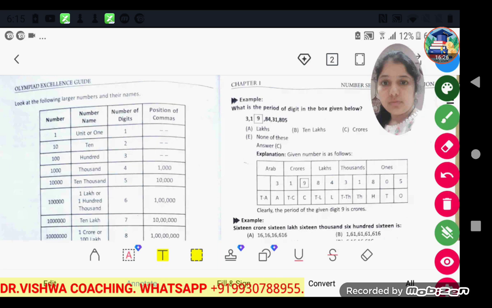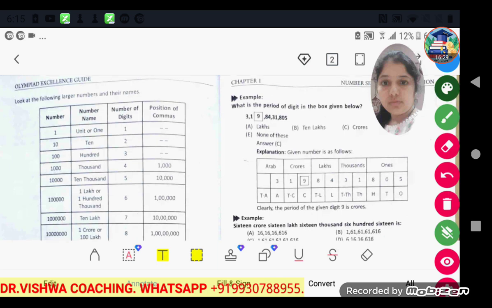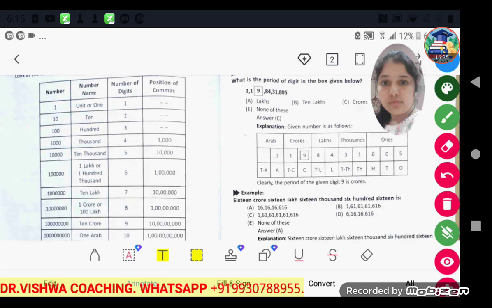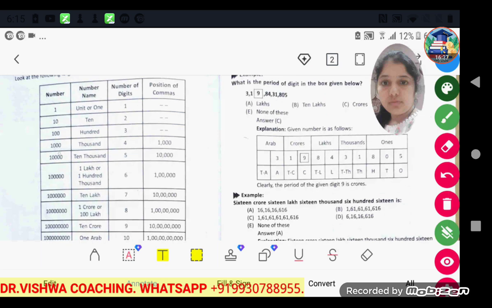we can see how many digits are there in the number, or the number of zeros present in it. So see, the unit or one place has only one digit, 10 has 2 digits, meaning 2 tens, 3 tens.